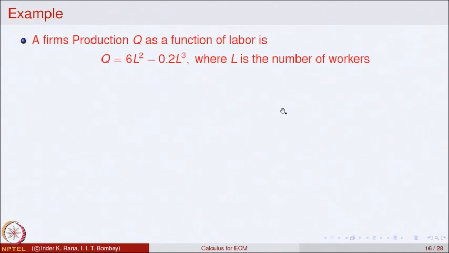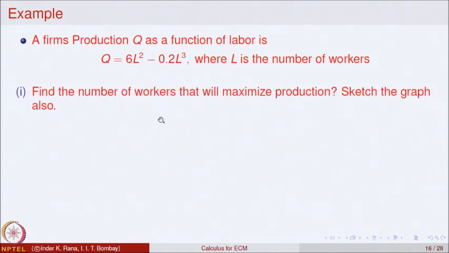Let us apply these ideas to an example in economics. We are given that a firm's production Q as a function of the labor is given by Q is equal to 6 L square minus 0.2 L cube, where L is the number of workers and Q is the production. So, production depends on how much labor is employed in that firm.